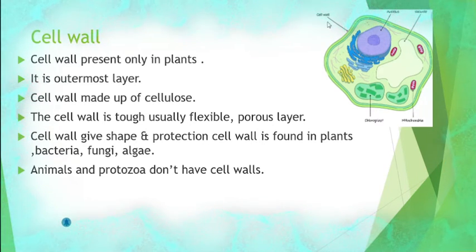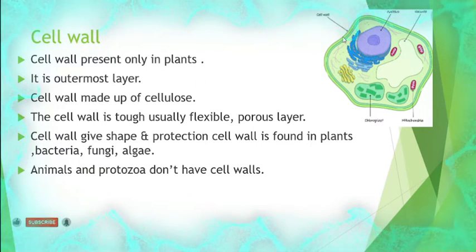We cannot see this cell wall in an animal. We can see this cell wall only in plants. So cell wall is present only in plants. This is the first point. And it is the outermost layer.